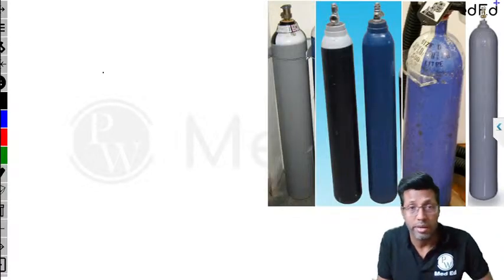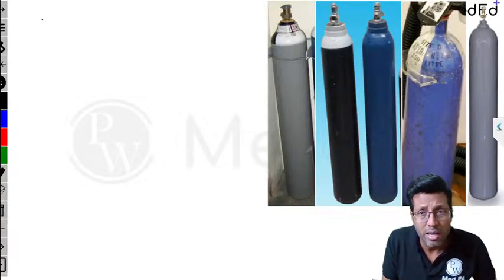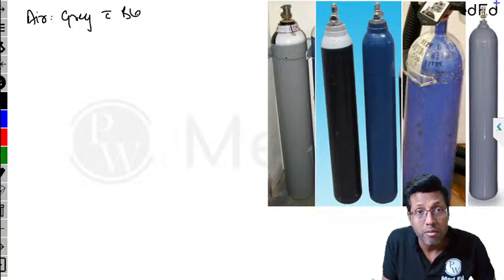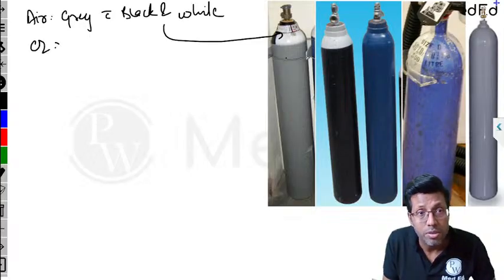Speaking about the color of cylinders, everyone already knows that. I'll just write it down in short. Air is the first one which you see, and this is basically a gray body with black and white shoulder. What is the shoulder? Shoulder is this point. The next is oxygen, which is a black body with white shoulder.